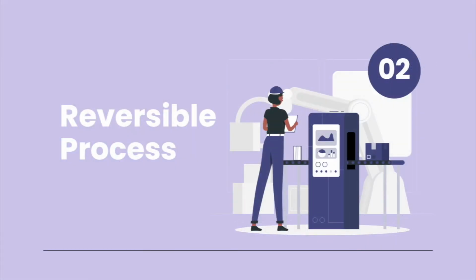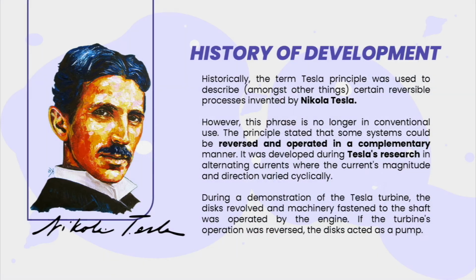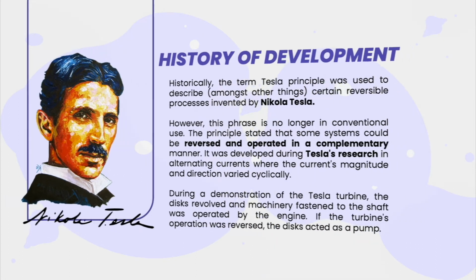Now let's move on to reversible process. Historically, the term Tesla principle was used to describe certain reversible process invented by Nikola Tesla. The principle states that some systems could be reversed and operated in a complementary manner.